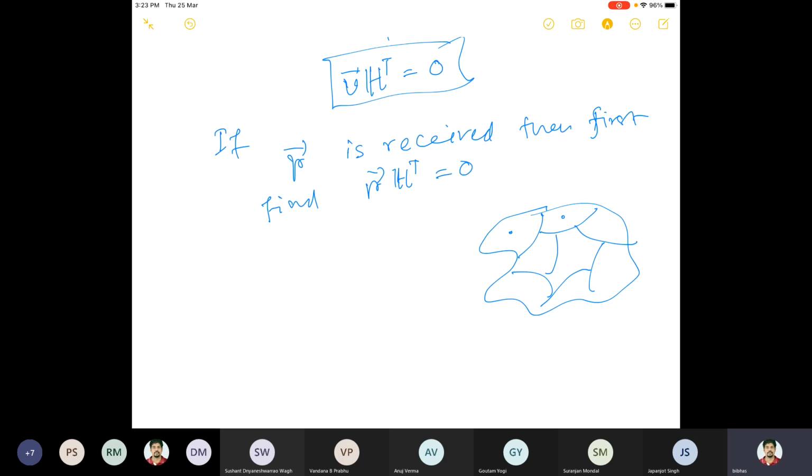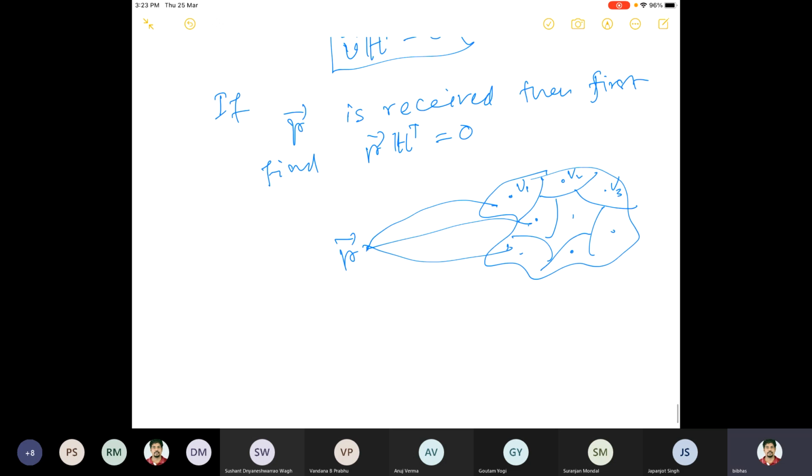So this is a partition of the set, and there are, let's say, v1, v2, v3 and so on. These are the original code words. We know the original code words, but we do not know which one is transmitted. That's the problem. Once the receiver receives R, he or she will first check whether it is here or here or here, because it will definitely belong to one of these cosets, one of the subsets.